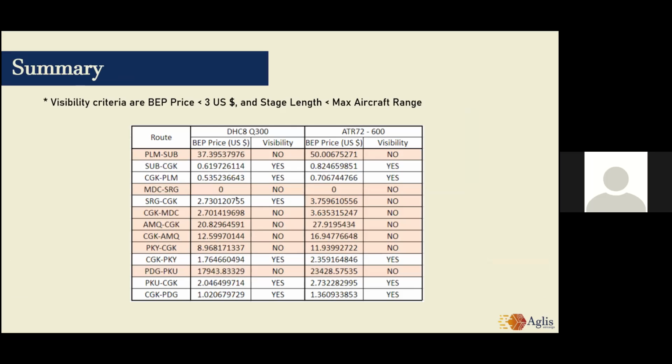The following table shows the feasibility of the potential routes that have been analyzed, where the criteria for a route to be feasible for surfing is a break-even point price under $3 to ensure the affordable price we aim to give, and also a stage length that does not exceed the maximum range of the aircraft that will be used. From this table, DHC-8 is more suitable for Aglis fleet with the shown routes because the break-even point price is lower and it has more feasible routes, which are 6 routes. On the other hand, there are only 5 feasible routes for the ATR 72.